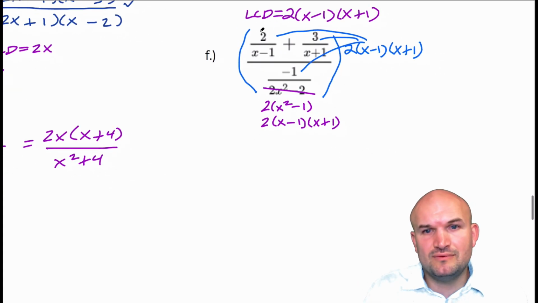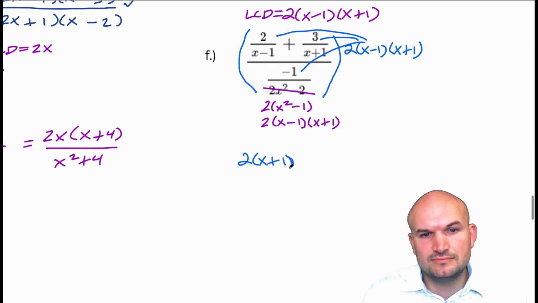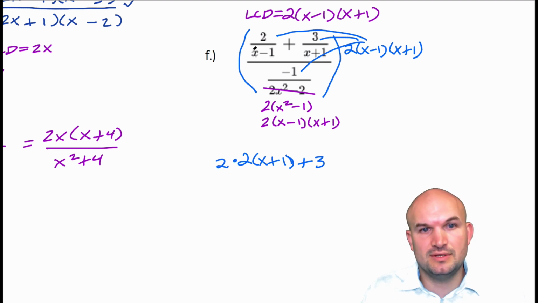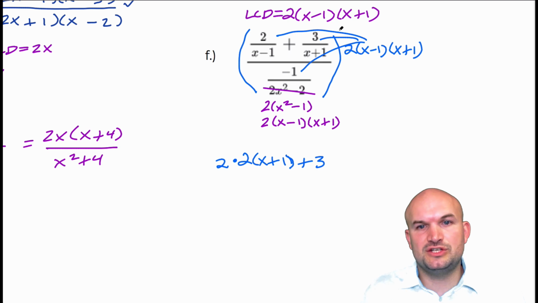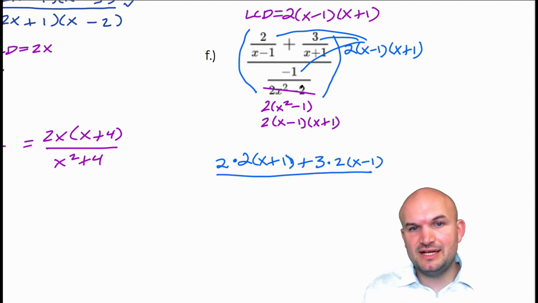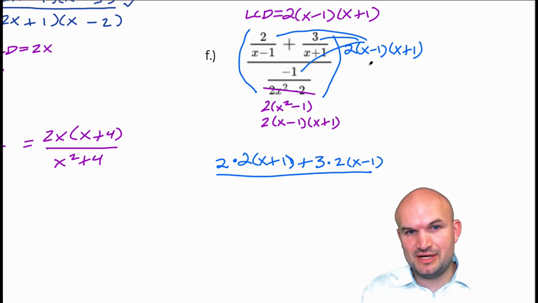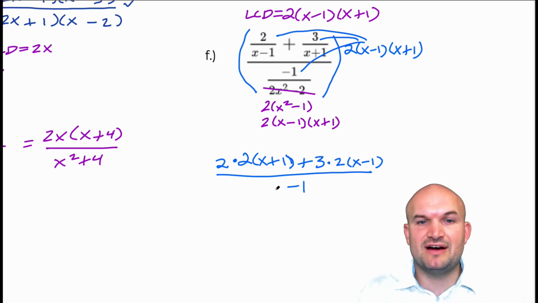When I multiply, my x minus 1's divide out, so I'm left with a 2 times an x plus 1. Over here, my x plus 1's will divide out, so I'm left with a plus 3, and that's times a 2, right? There's an extra 2 there. The x minus 1's divide out, so you're left with 2 times 2 times x plus 1, plus 3 times 2 times x minus 1. And my denominator is exactly the same, so those divide out, leaving just a divided by negative 1.